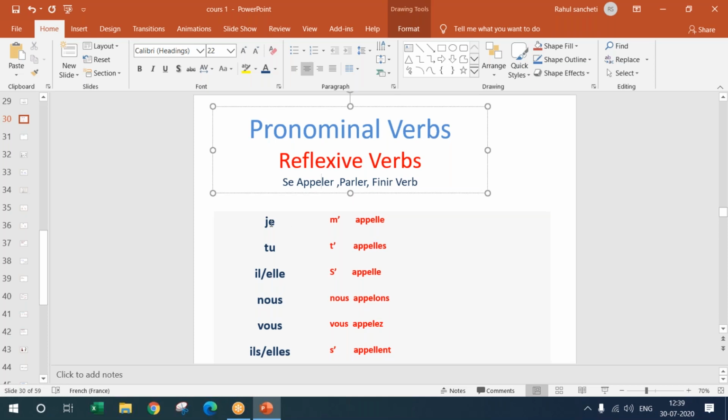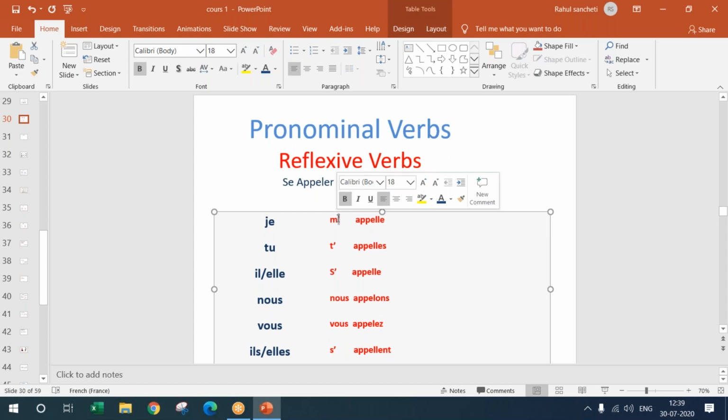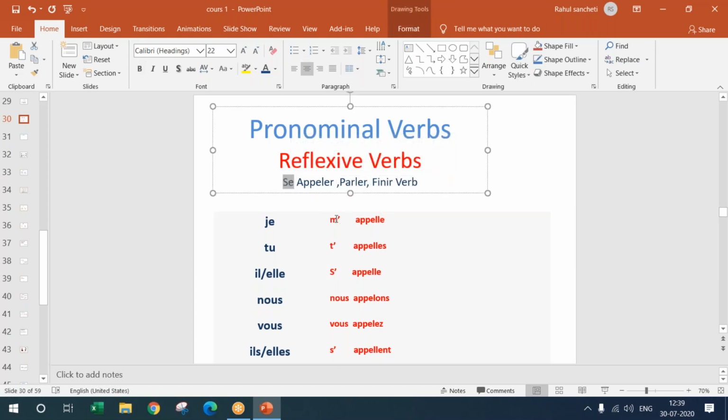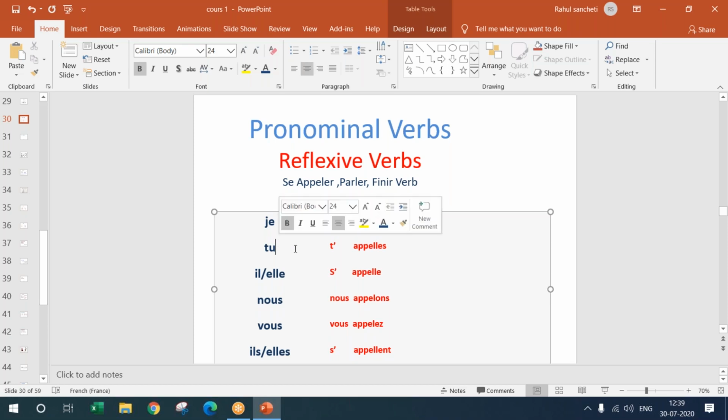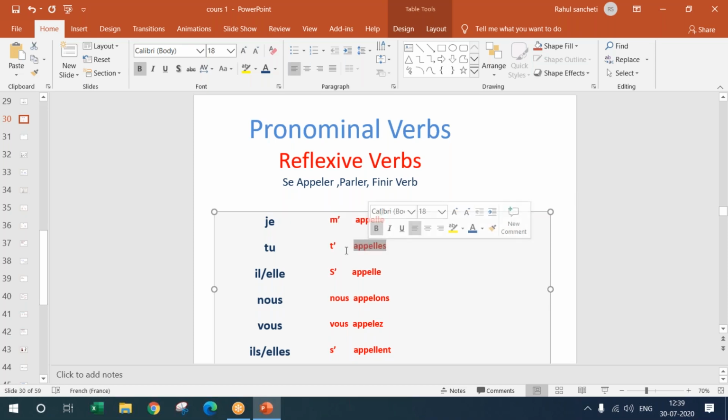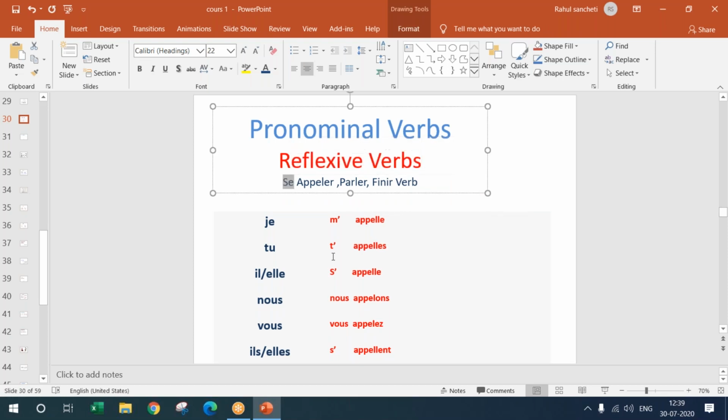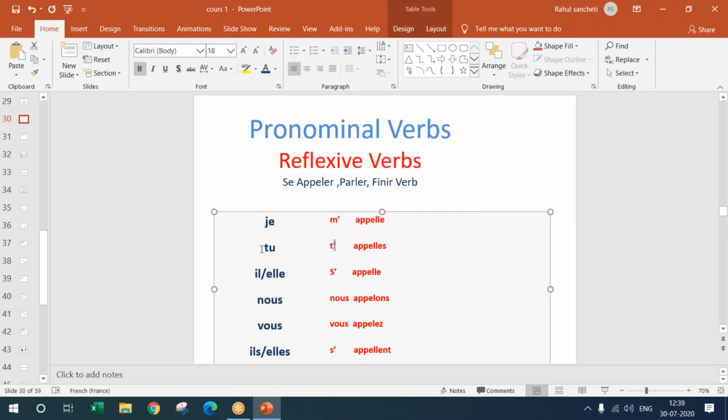Okay, is it clear? Is it not clear? For first person, the se becomes je m'appelle. The se is changing to me because it's first person. Appeler is a regular er ending verb, and here you add a double l. Tu t'appelles: the se is changing to te because it's second person.